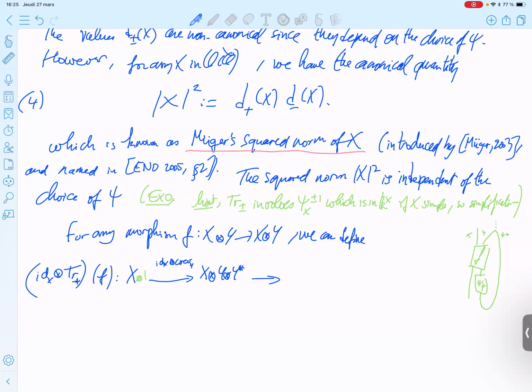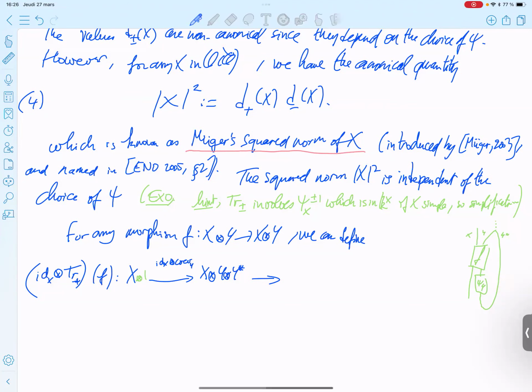My notes are not very clear. Identity of x, and then tensor. Here you have identity of x, the isomorphism phi y, and identity of y star.